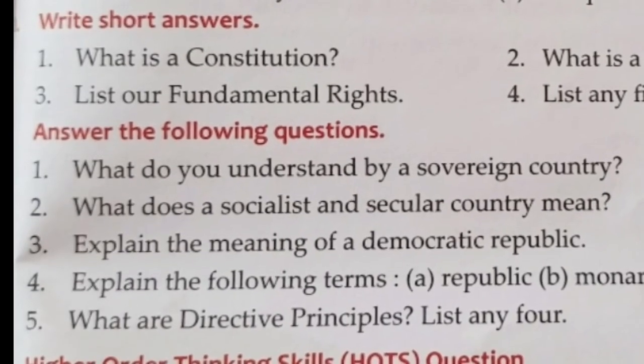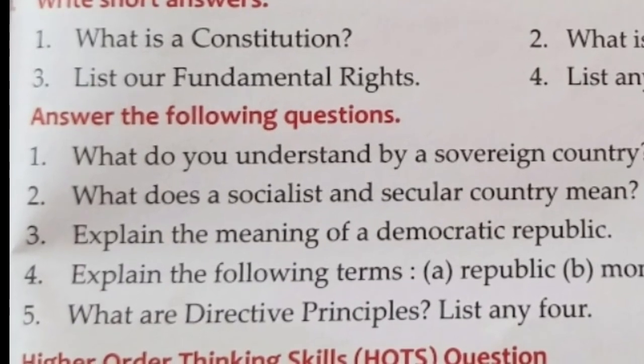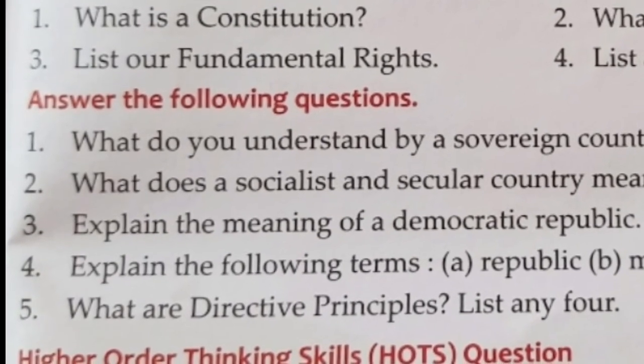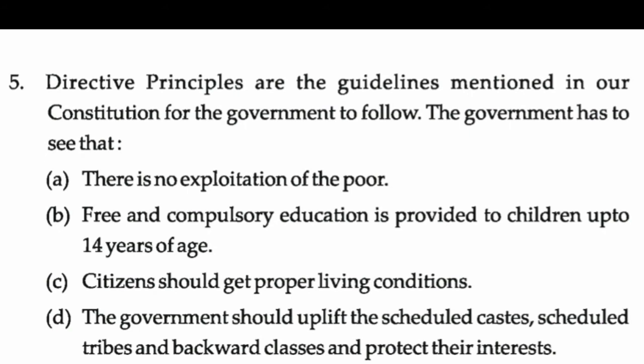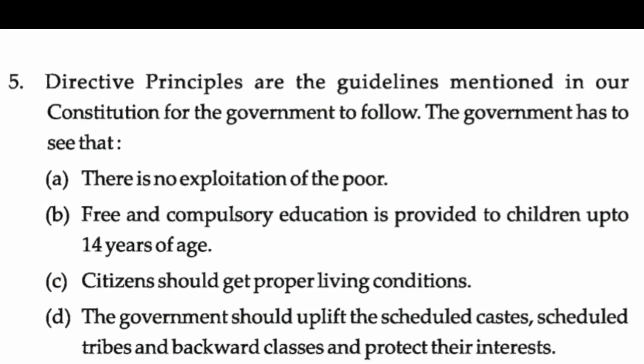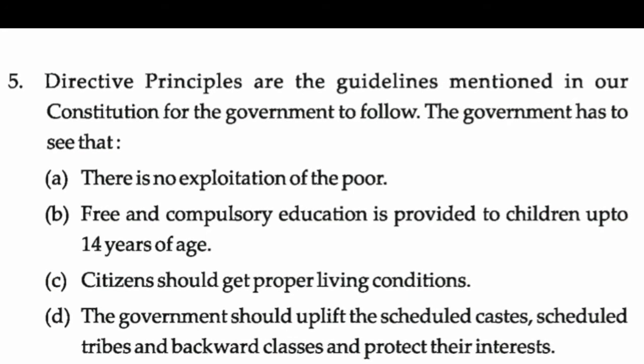Question number 5. What are directive principles? List any 4. And the answer is, directive principles are the guidelines mentioned in our constitution for the government to follow. The government has to see that A. There is no exploitation of the poor.